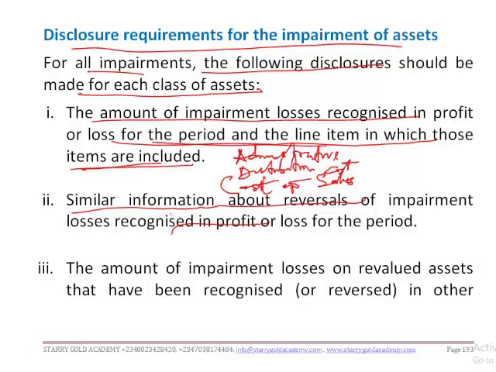Okay, so another disclosure is similar information about reversals of impairment losses recognized in profit or loss for the period. Now, if there is any reversal, that is, you have previously recognized an impairment on an asset in the previous year, and now there's a gain on the asset, mind you, you cannot recover impairment. Once an asset has been impaired, it has been impaired. Losses are not carried forward.